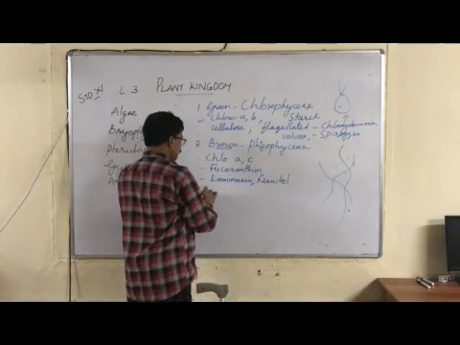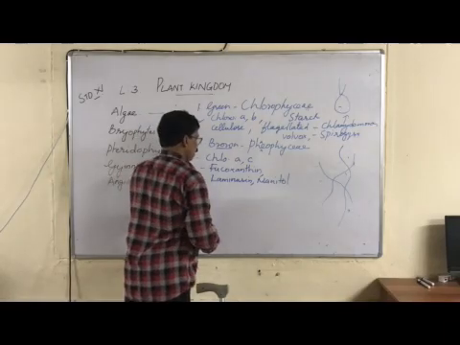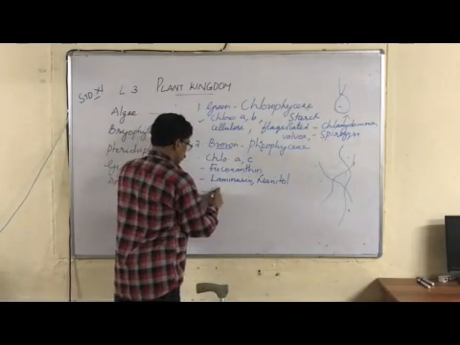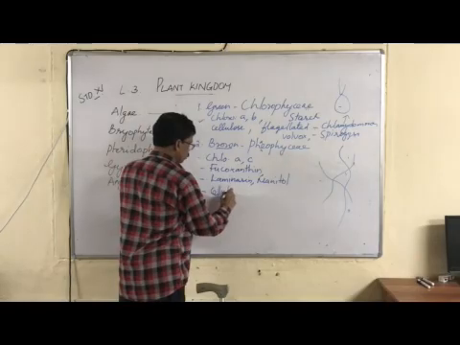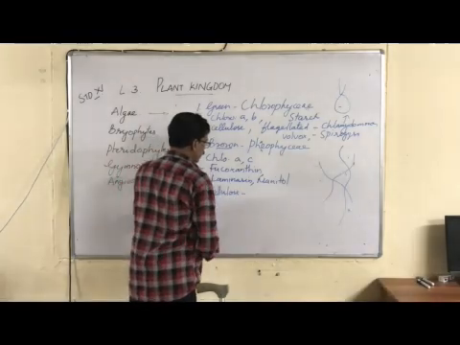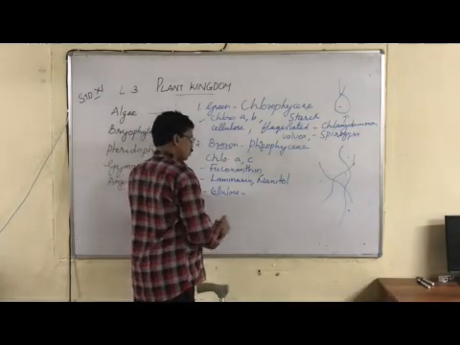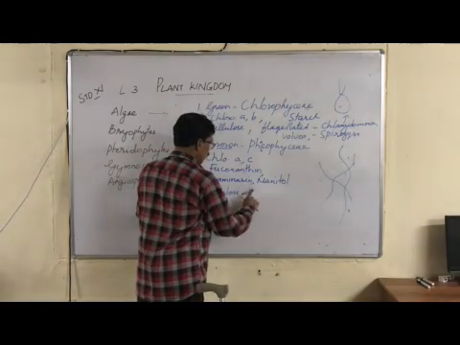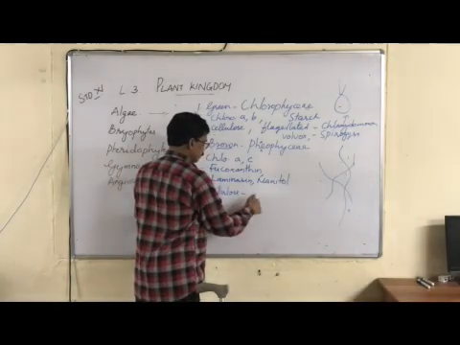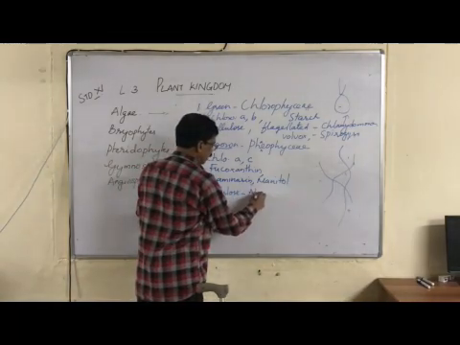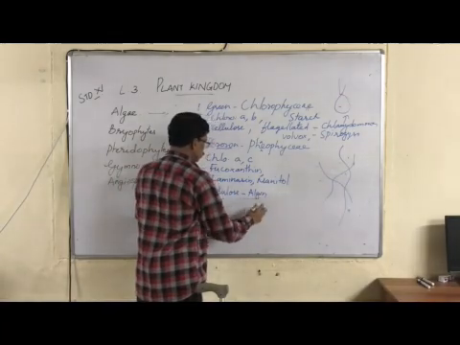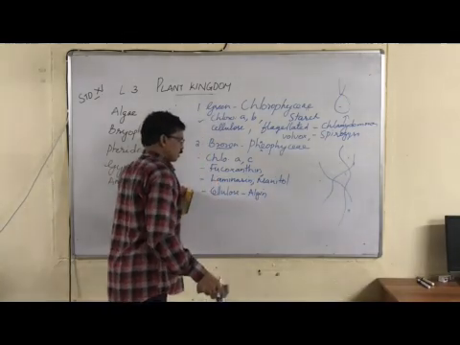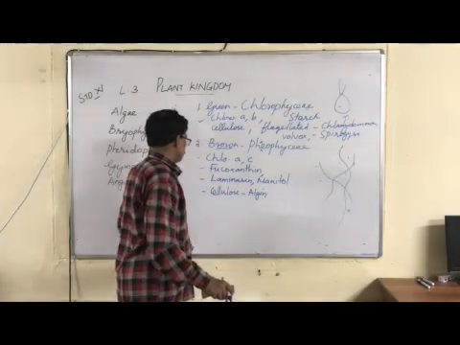Right? In addition to cellulose, the cell wall contains a substance called algin. You can say algin. In addition to cellulose in the cell wall, there is another substance called algin.